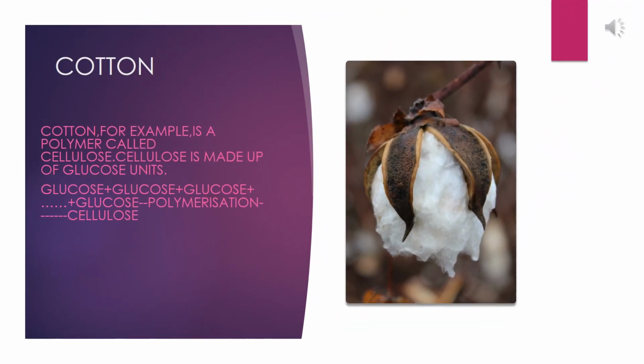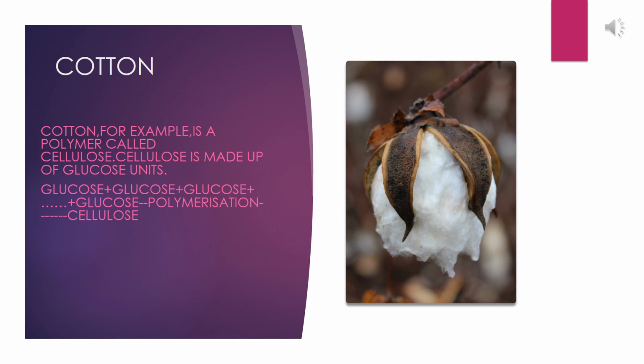Cotton is one of the examples of polymer. And which polymer is it made up of? Cellulose. Cellulose is a natural substance which is present in plant cells. And as we get cotton from plants, so that cotton has cellulose in it. Cellulose is a polymer which is made up of glucose units.